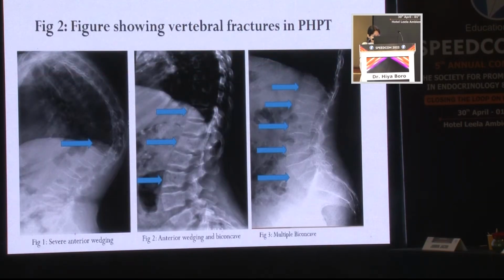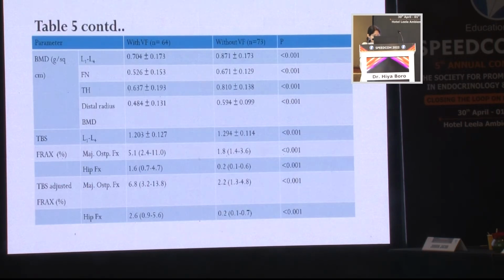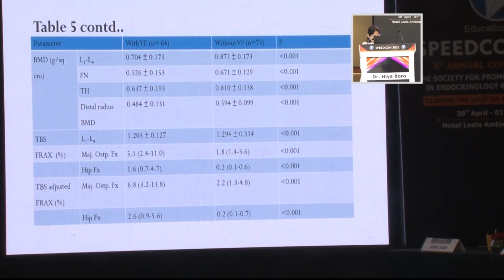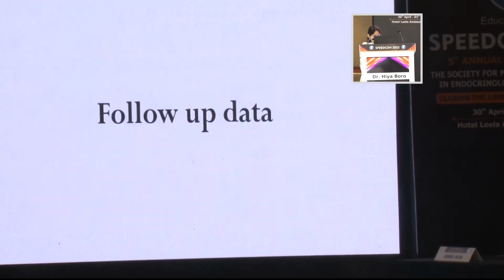These are some of the radiographs highlighting the vertebral fractures in PHPT patients. Patients with vertebral fractures were older, they had a longer duration of symptoms, they had higher serum alkaline phosphatase, they had higher serum intact PTH levels, they also had lower BMD at all sites, and they also had lower TBS compared to those without vertebral fracture. Also, the TBS adjusted and unadjusted FRAX were also higher in the group with vertebral fractures.